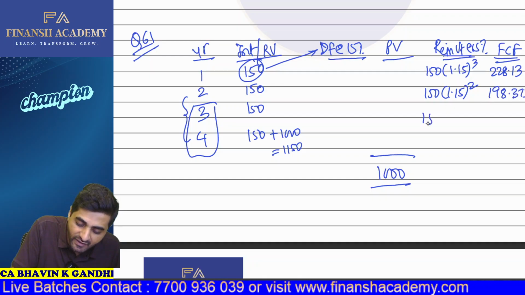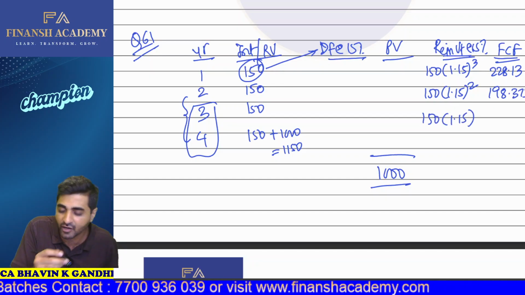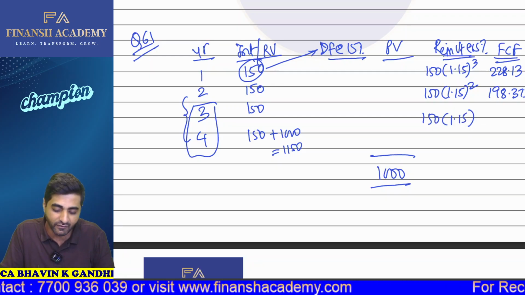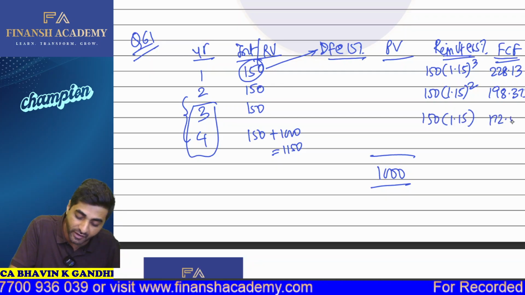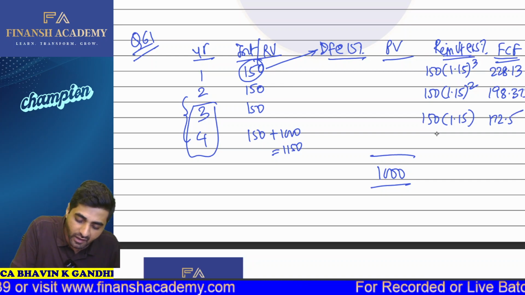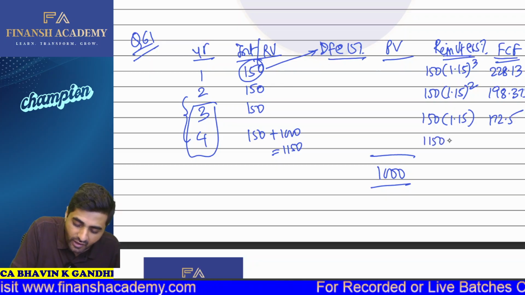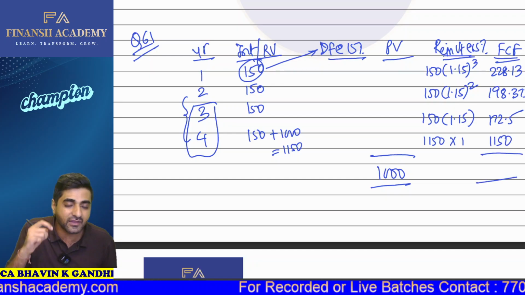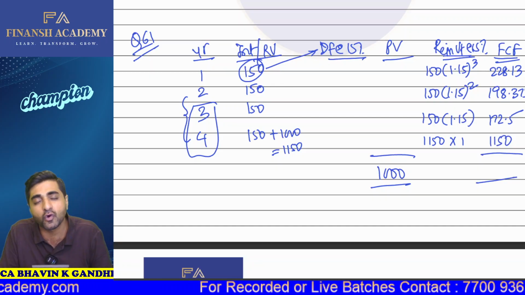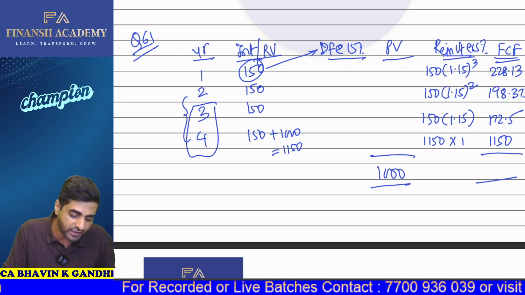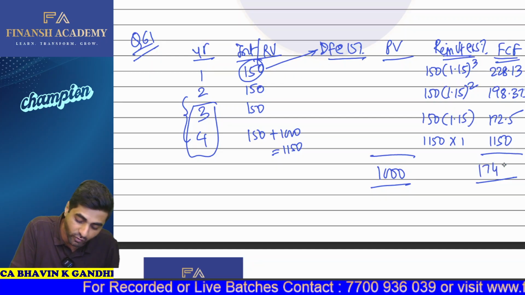Then my dear students, this 150 can be reinvested only for the period of 1 year. So that is why I will take 150 and multiply that by 1.15. So this will now be 172.5. And in the last case, this will now be your 1150, and this cannot be reinvested. Why? Because ultimately this is received at the end of the 4th year itself. So this will be 1150 itself, and the total is coming for me as 1749.